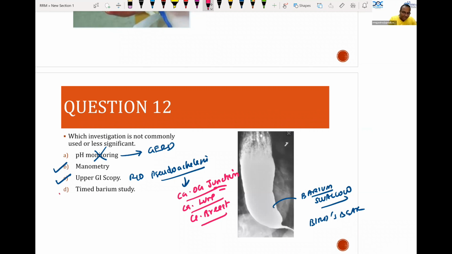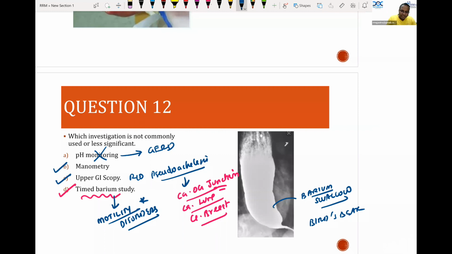Timed barium study is the actual correct barium swallow. At certain times we have to follow that to catch these motility disorders. Timed barium study is the investigation for motility disorders. For all the motility disorders, we have to use a timed barium study. So this is not from Sabiston, it is from Shackelford. So the answer here is A is not the correct answer. B, C, D are correct answers.